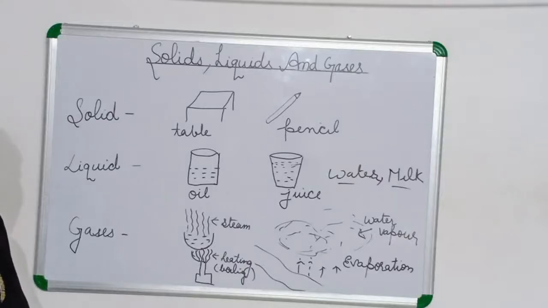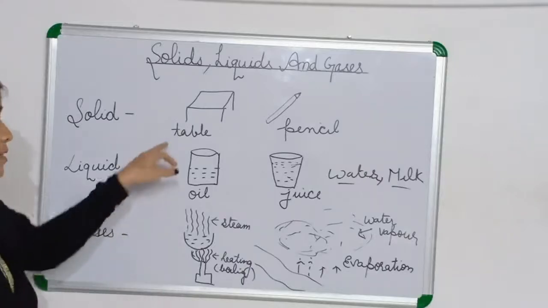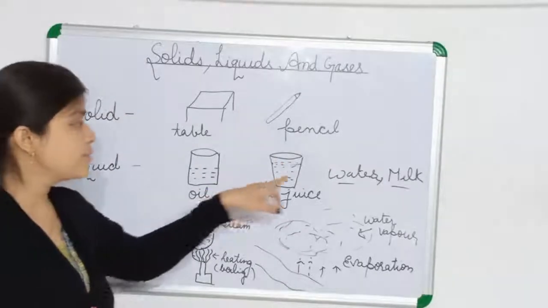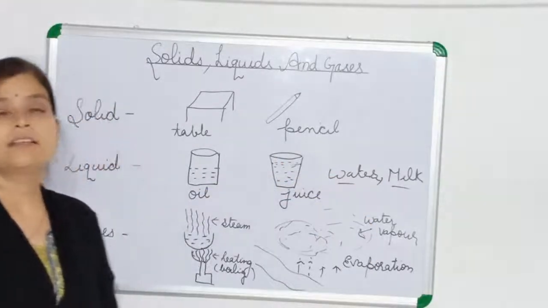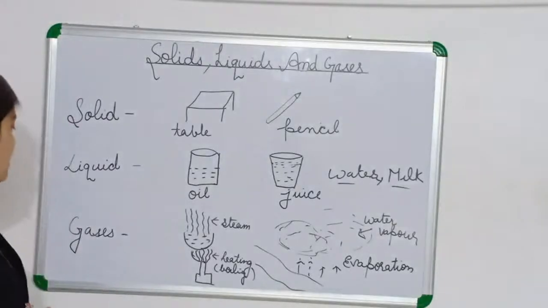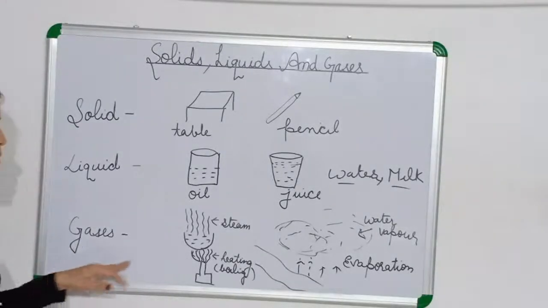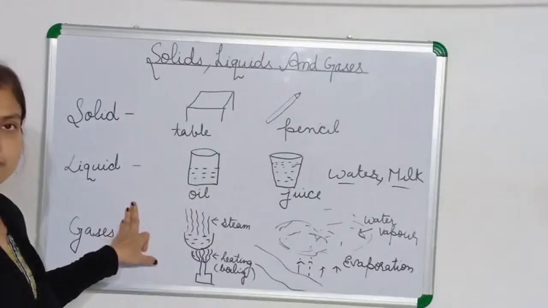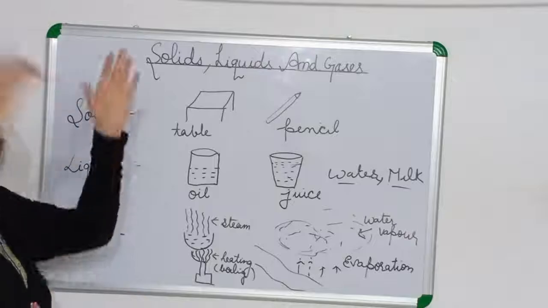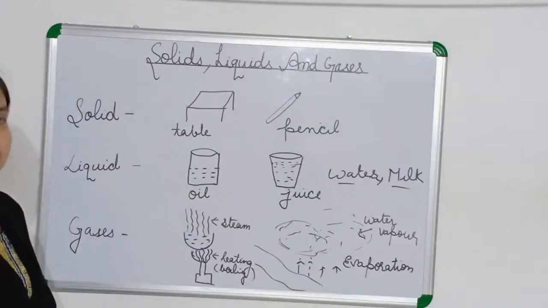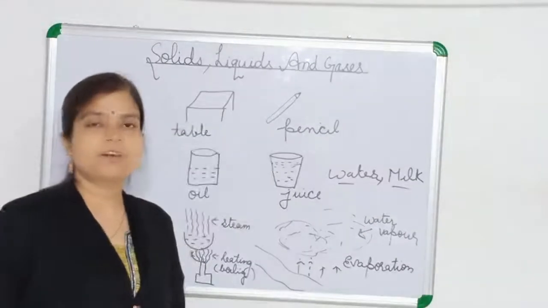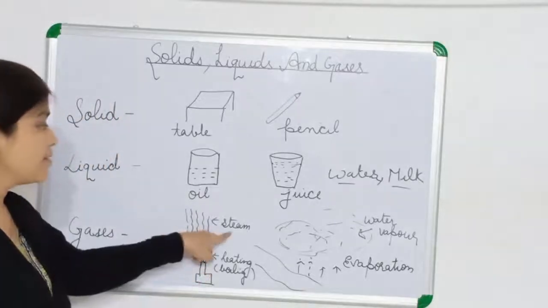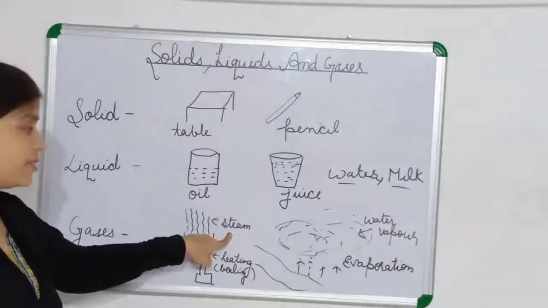You can find the difference by yourself, okay. Table, pencil is a solid form. Oil, juice, water, milk is a liquid form, okay. And then gases, you can see here when we are boiling water, then steam is coming out. From the pressure cooker also you can see steam is coming out. When anyone is cooking rice or pulses, means dal, or vegetables, then steam comes out. That is the gaseous form, okay.